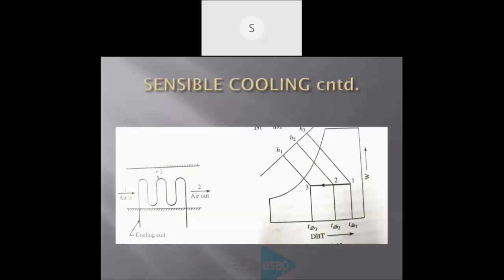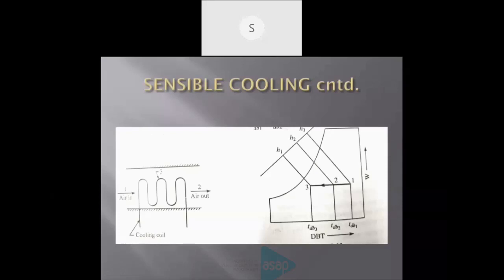This is the figure of sensible cooling, or simply we can say cooling. Here also a cooling coil is there. The temperature of this cooling coil is very low compared to the entering air because we require the cooling process. So air is entering, marked as 1, the surface temperature of the cooling coil is 3, and the air out is 2.